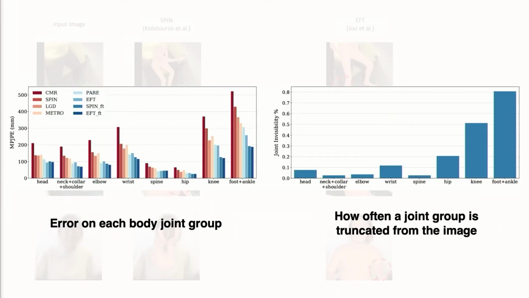So we can see the incorrect predictions of SPIN and EFT of the body pose and body scale, etc. Here we show that the average error for each body joint tends to be higher if it's more frequently truncated from the images.